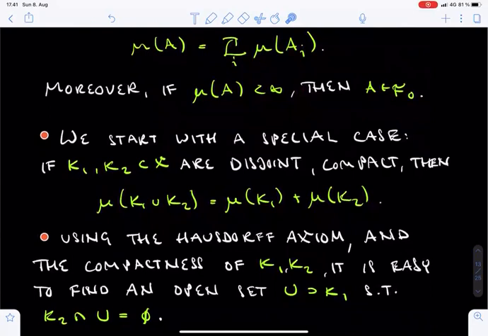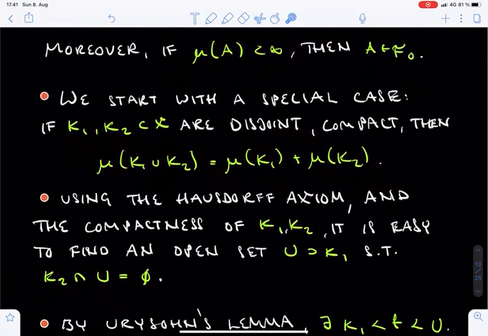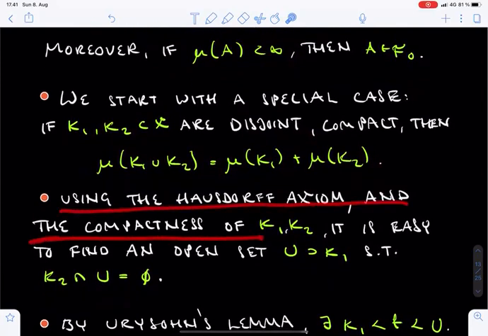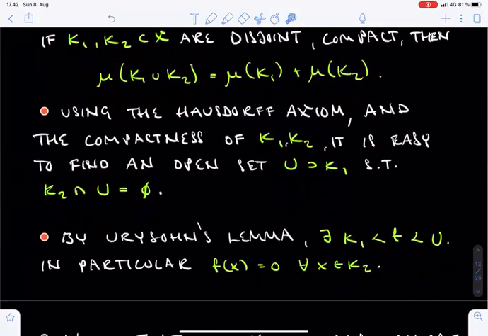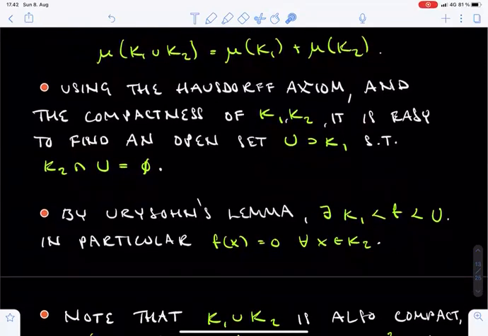We start the proof by handling a special case where there are only two of the sets and they are both compact. So fix two disjoint compact sets K1 and K2. We claim that the mu measure of their union equals the sum of their mu measures. Using the Hausdorff axiom and the compactness of the sets K1 and K2, it is easy to find an open set U which contains K1 but is disjoint from K2. We proved something very similar in Lemma 2.6, and this claim follows essentially by the same argument.